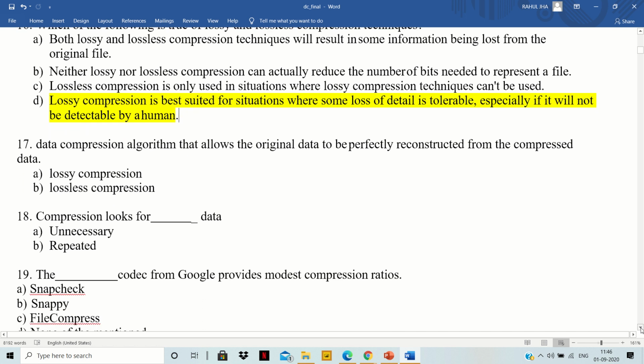Data compression algorithm that allows the original data to be perfectly reconstructed from the compressed data. Option A is lossy compression, option B is lossless compression. Perfectly reconstructed from compressed data, so the right answer will be lossless compression.